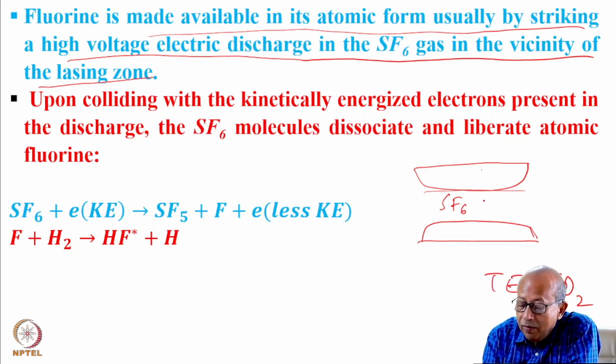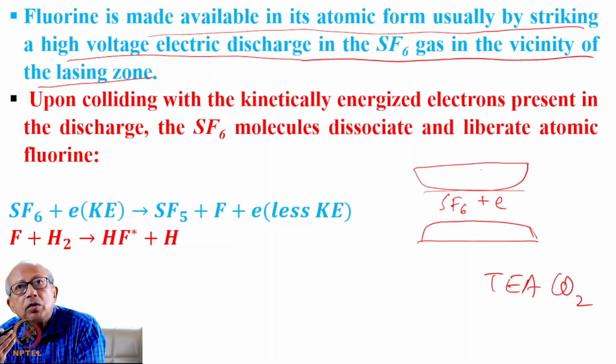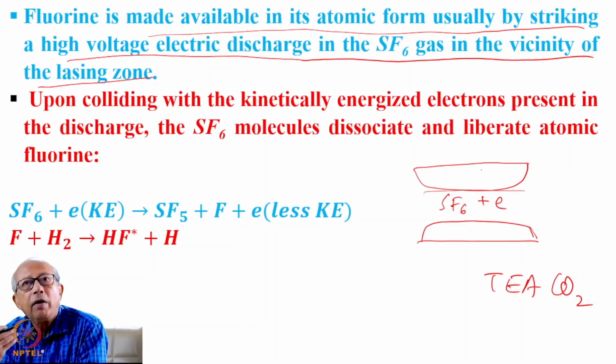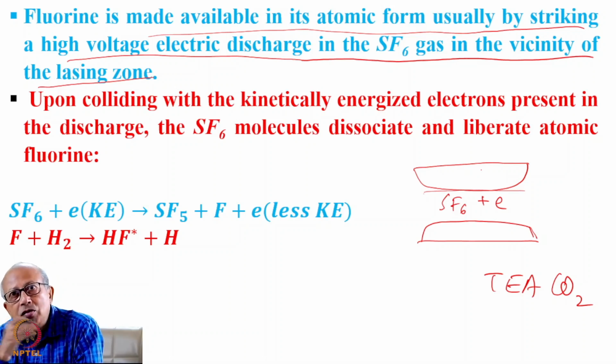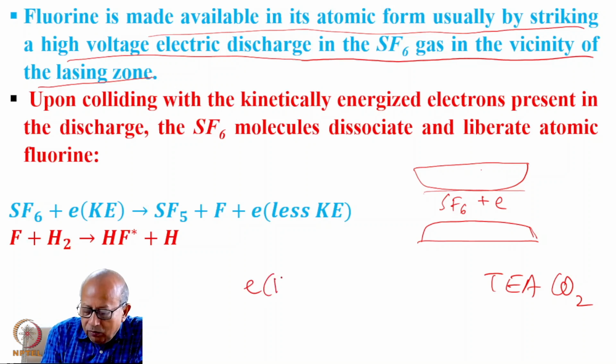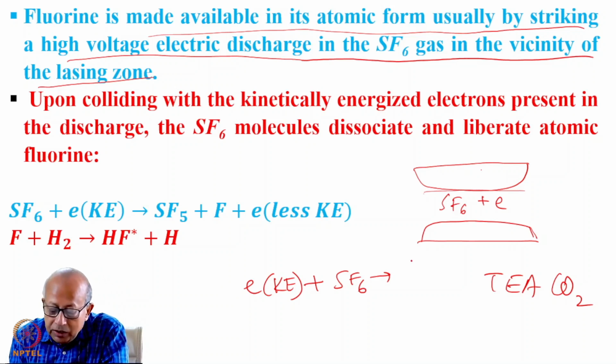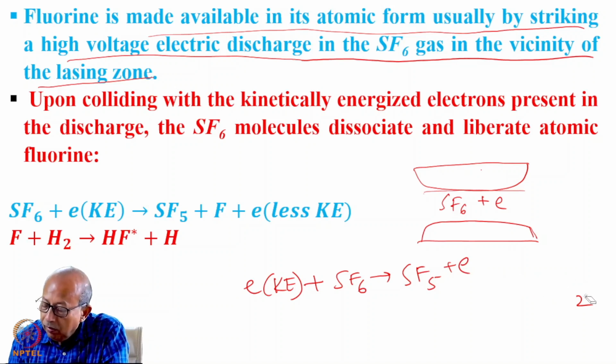In the discharge, as you know now, there would always be presence of electrons. The electrons will have a varying range of kinetic energies, and when these electrons collide with an SF6 molecule, then it can actually dissociate the SF6 molecule into SF5 and fluorine and an electron.